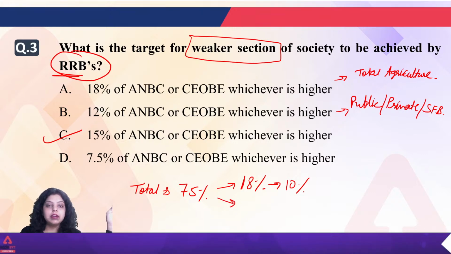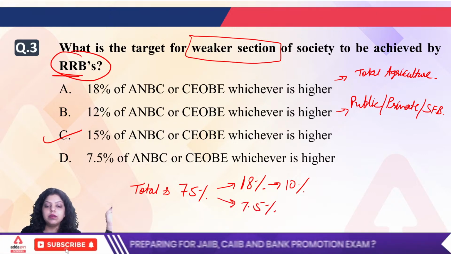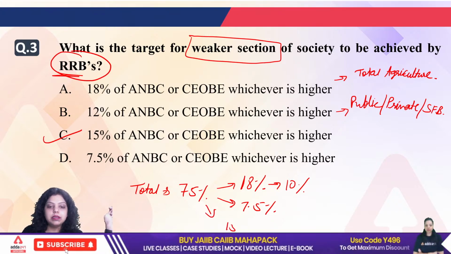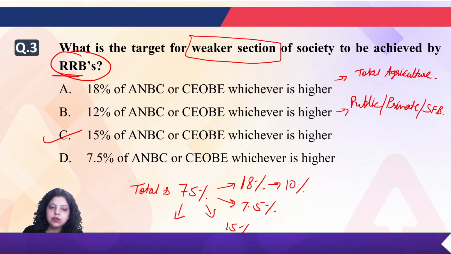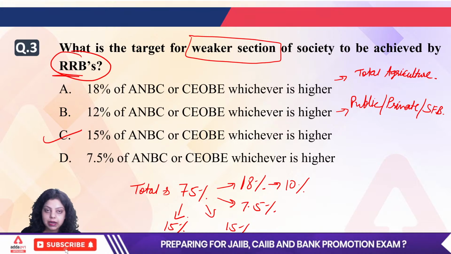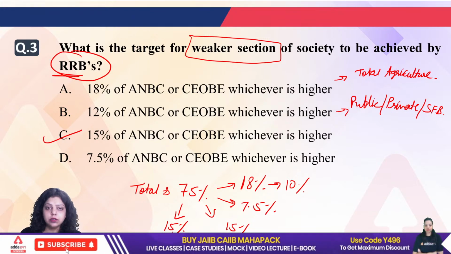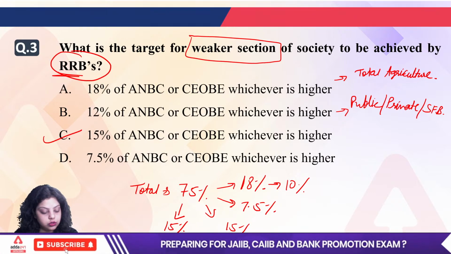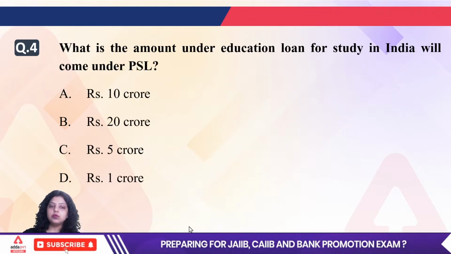Then out of the 75%, 7.5% will go to the micro enterprises. Out of this 75%, 15% will go to your weaker section. Out of this 75%, next 15% will go to the renewable energy, medium enterprises, etc. Okay, so these are the targets for RRBs, regional rural banks. So right answer will be your C option of this question. Clear? Now let's move forward.